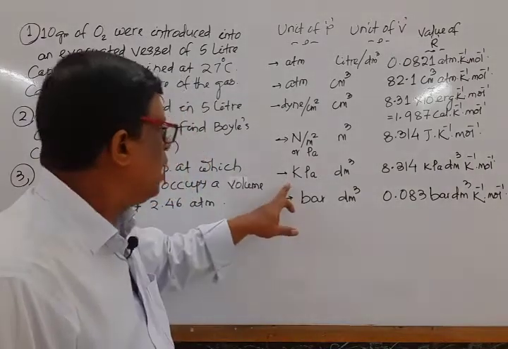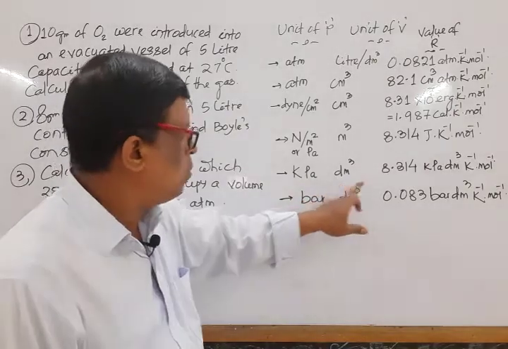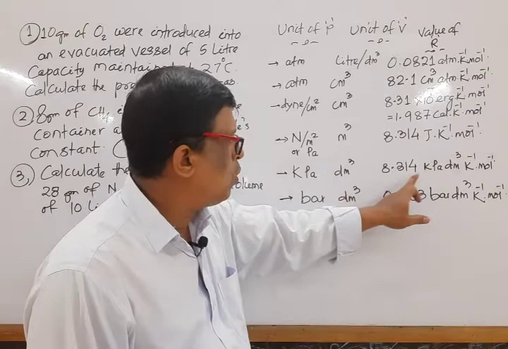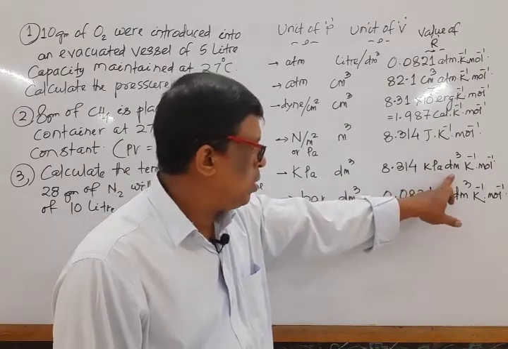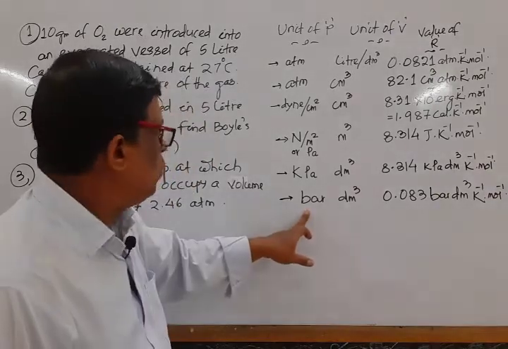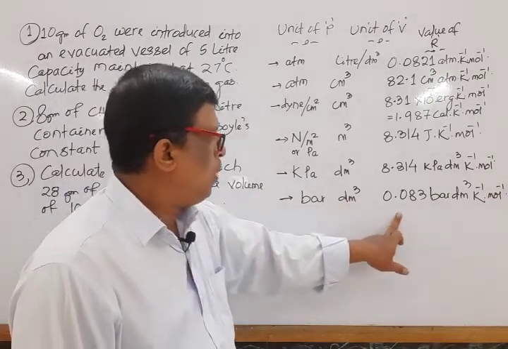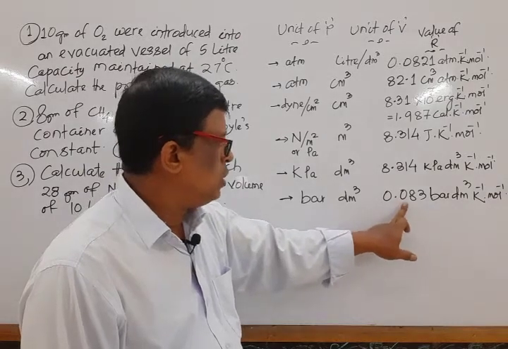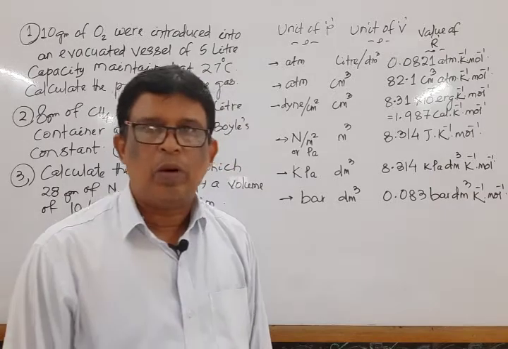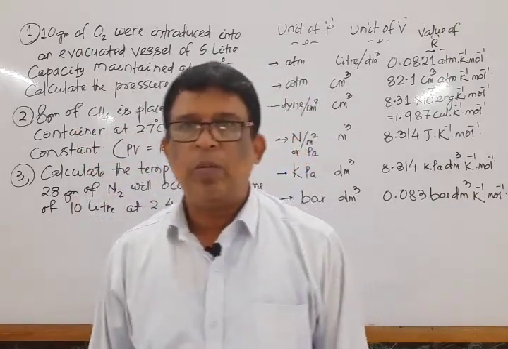Next one is, if the unit of pressure is kilopascal and volume is decimeter cube, then the value of universal gas constant is 8.314 kilopascal decimeter cube per Kelvin per mole. And the last one is, if the unit of pressure is bar and volume is decimeter cube, then the value of R is equal to 0.083 bar decimeter cube per Kelvin per mole. Keeping this in view, solve the problems one by one.